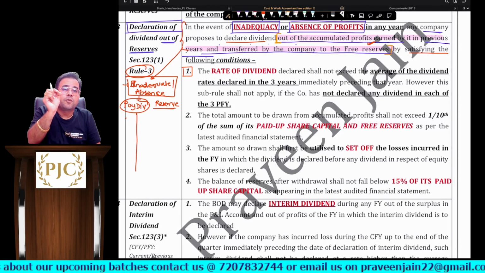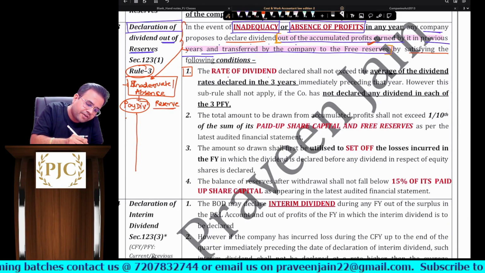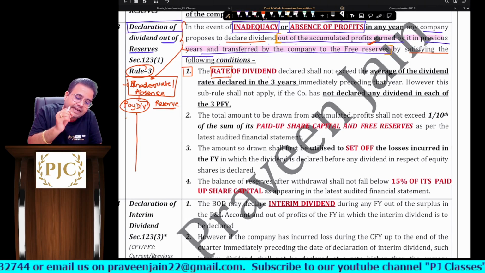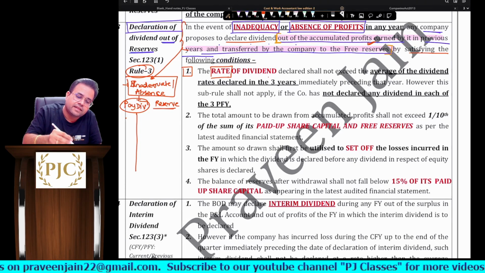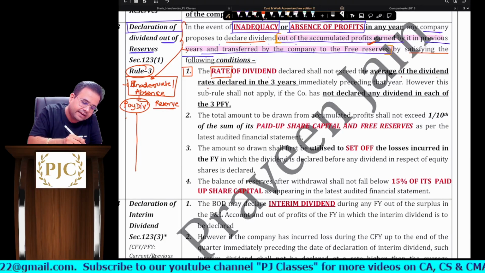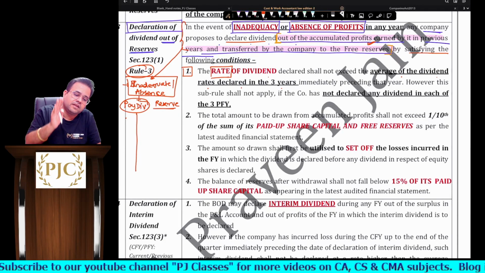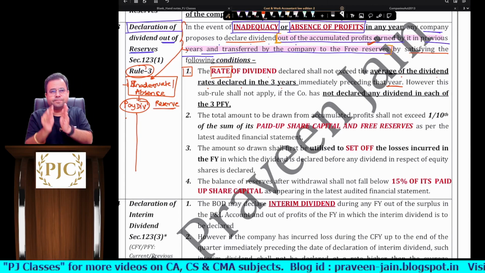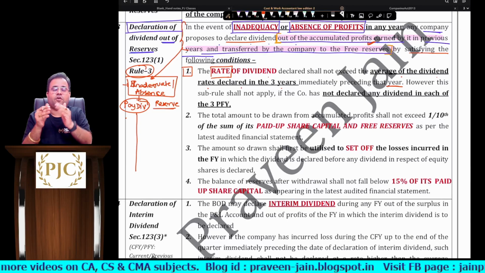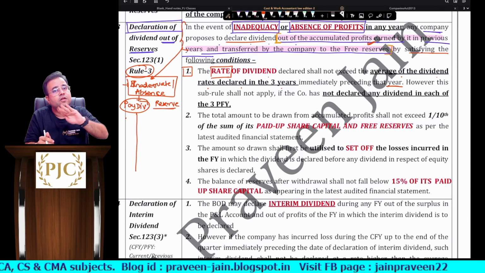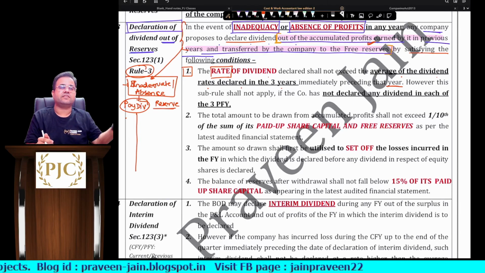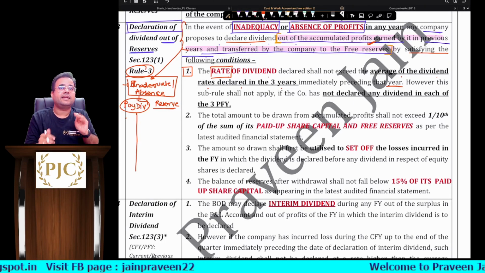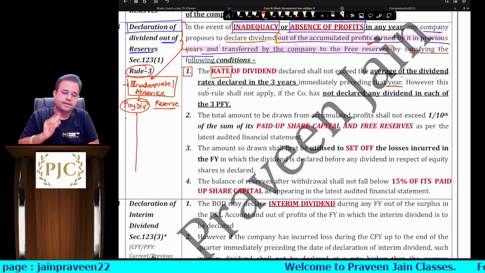Condition 1 is talking about rate of dividend. The rate of dividend, so the more important word is how much the rate can be, sir. The rate of dividend declared shall not exceed the average of dividend rates declared in the 3 years immediately preceding that year, sir. Okay, so in other words they are saying that for whatever current year you are declaring the dividend, sir, you look at the rates of the immediate past 3 preceding years, take the average of those rates, and that should be the rate at which you declare dividend for the current year.